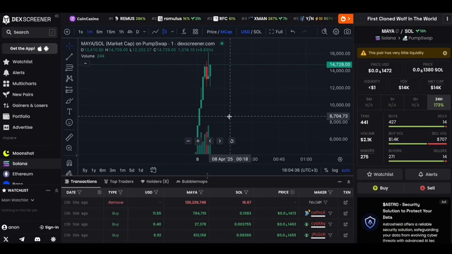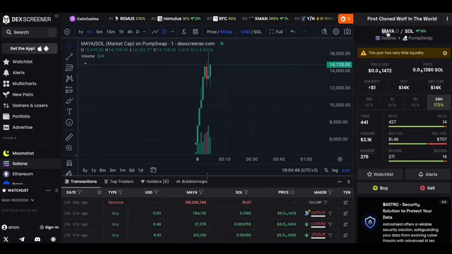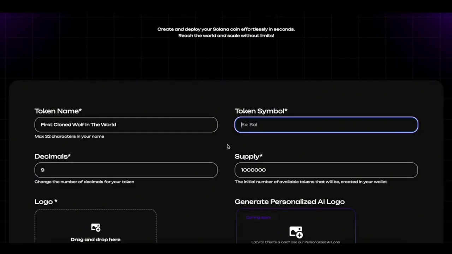First, we copy the name of this token and paste it here. We will keep the token symbol as Maya. Let's copy it as well. We paste it here, 9 decimals, and leave it. And we will create a supply of 1 billion. That's how it turns out: 1, 0, 0, 0, 0, 0, 0, 0, 0, 0.